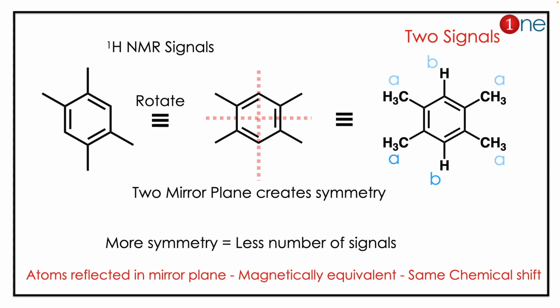So it gives only two signals. I highlighted the hydrogens as A and B. All hydrogens come under A and B.